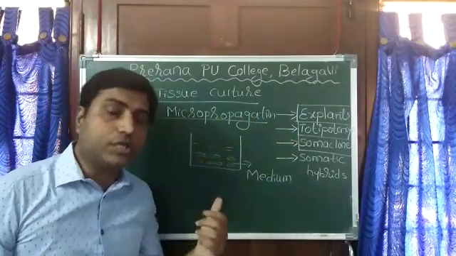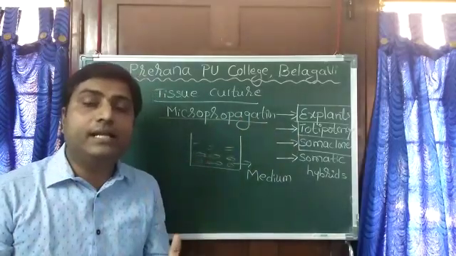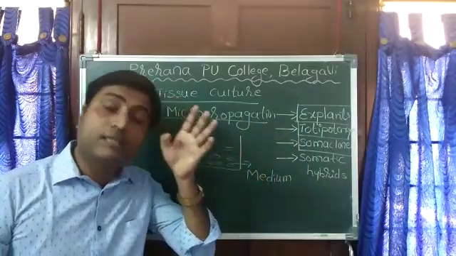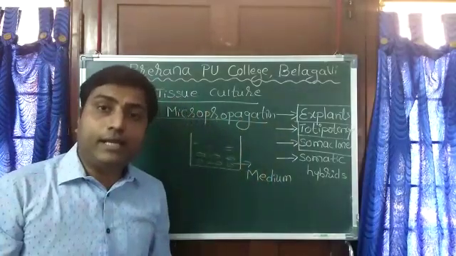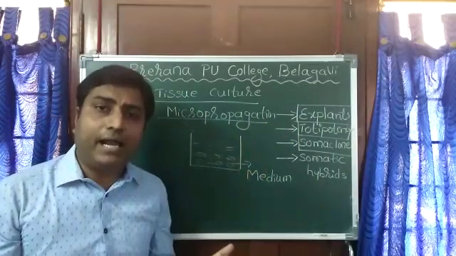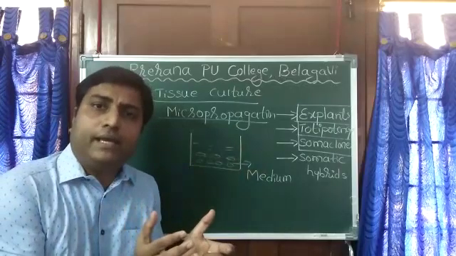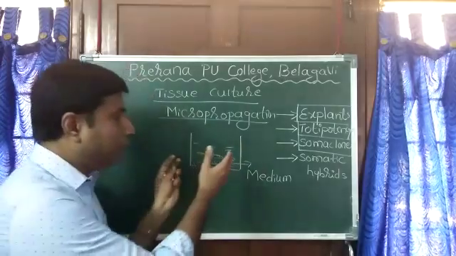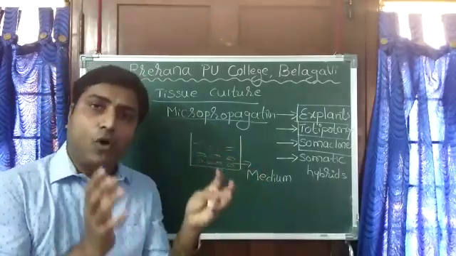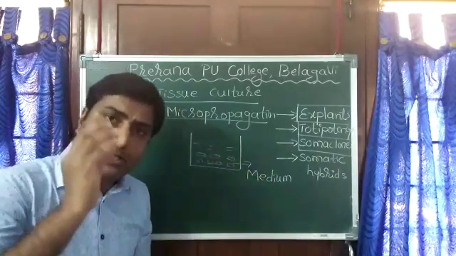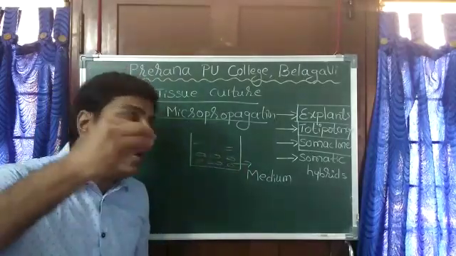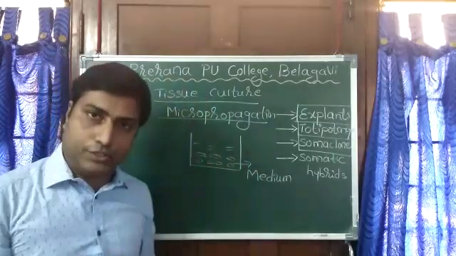In tissue culture, we get genetically similar plants. That is one advantage. Second advantage: we can get a number of plants in a small space in a short span of time. We have taken a small glass vessel, and in it, in a short span of time, we will get a number of plants.